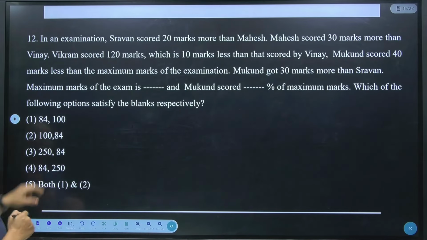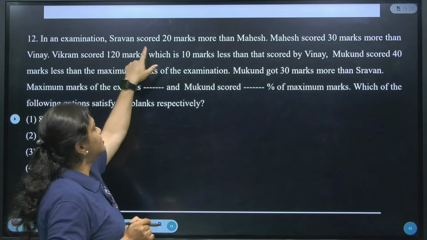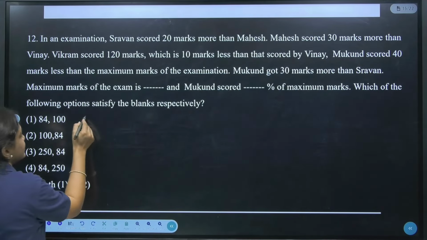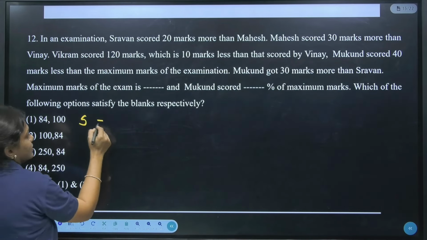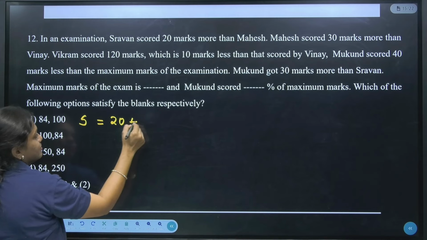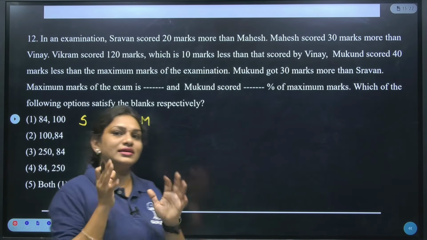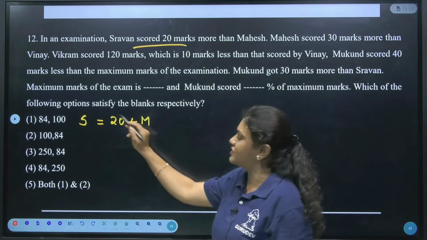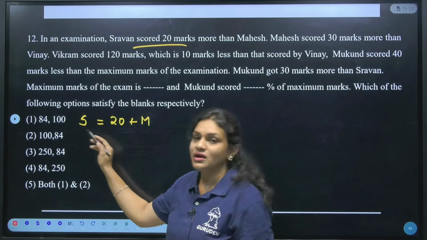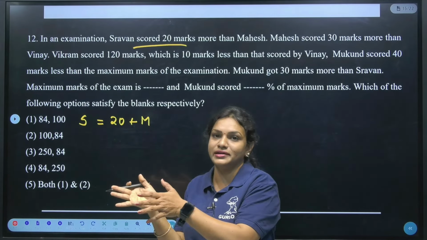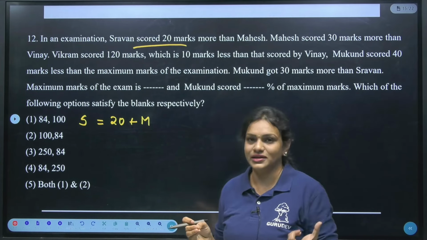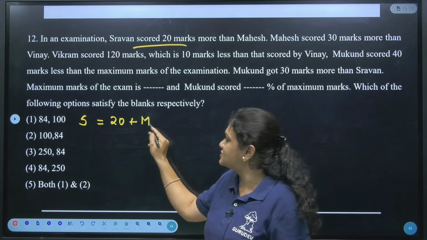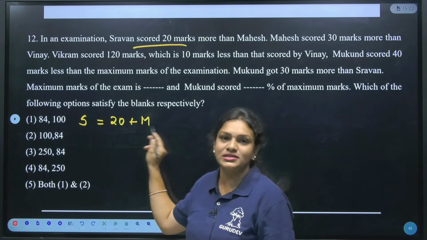Okay? Now see. In an examination, Shravan scored 20 marks more than Mahesh. So if I rewrite this as an equation: Shravan scored 20 marks more than Mahesh. In the sense, do we know exactly how much Mahesh scored? We don't know, right? So if I rewrite this sentence as an equation, what will I be getting here? Shravan, how many marks is he getting? 20 marks more than Mahesh, isn't it? Yes. Since I don't know the score of Mahesh, I'll take the Mahesh score as M. So 20 plus M. Is it clear?